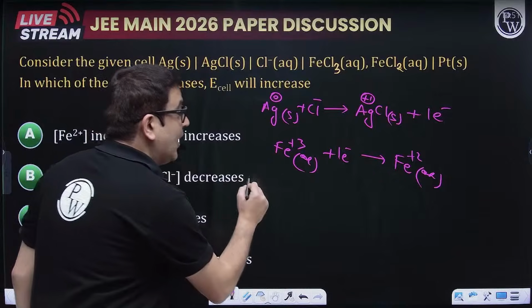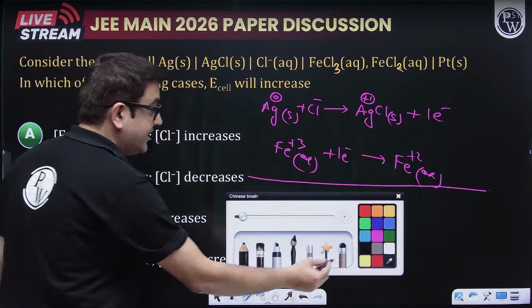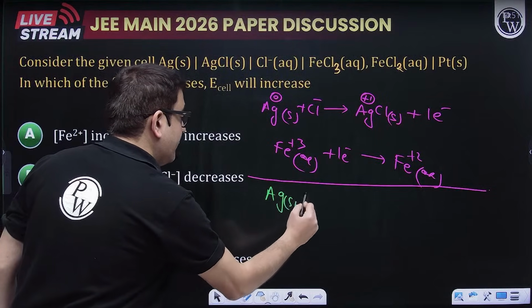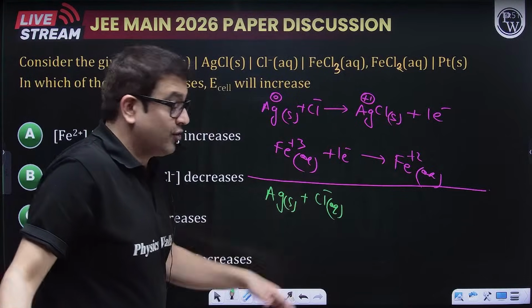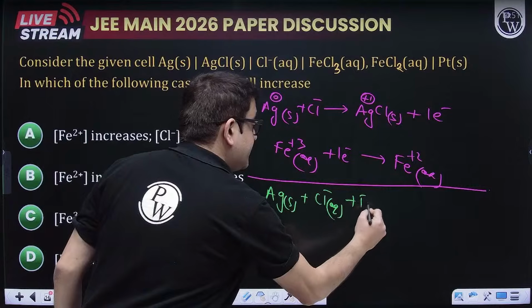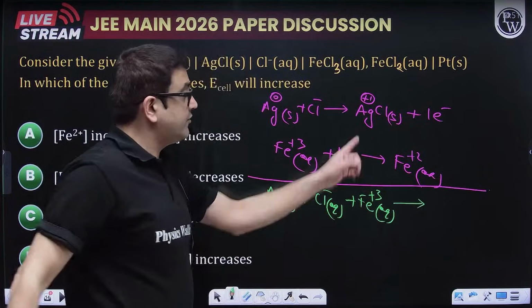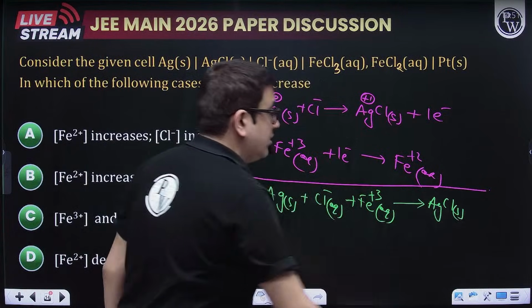Now, if you add the reactions, you will get the whole cell, the full cell reaction. So let us get the full cell reaction. What is it? Sir, silver solid in presence of chloride ion, I do not know from whatever electrolyte it is coming, plus Fe plus 3 aqueous is giving us what? Sir, AgCl, but it is solid, although taking part in the redox.